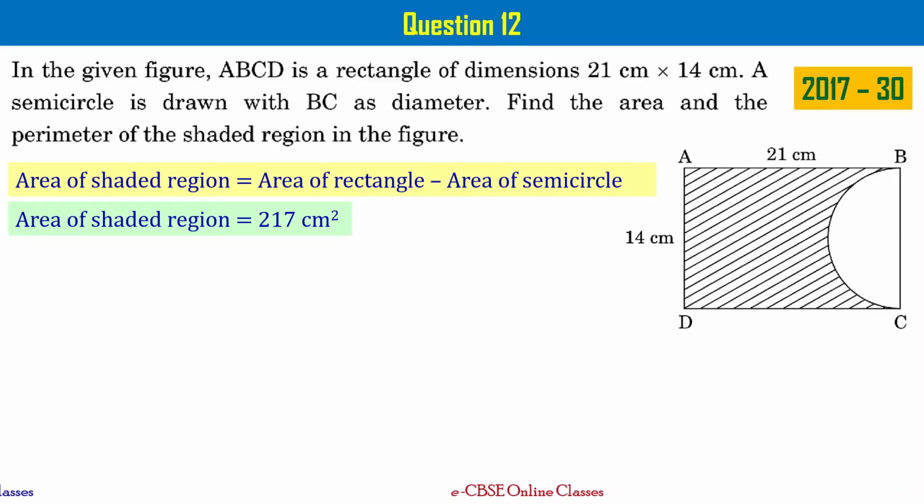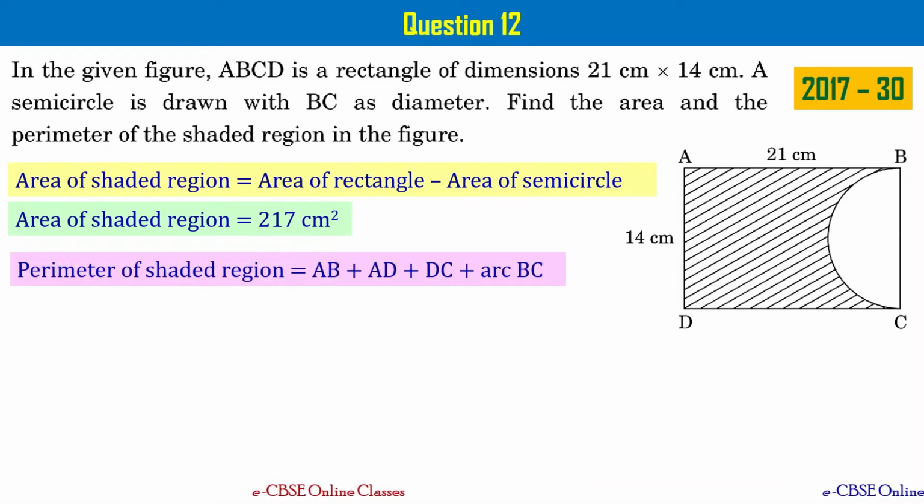The second part is we have to find the perimeter of the shaded region. The perimeter of the shaded region can be written as AB plus AD plus DC. These are the three sides of the given rectangle. And the fourth side of the shaded region is arc BC, right? That's why we are writing perimeter of shaded region as AB plus AD plus DC plus arc BC, right? Now we have to find the length of arc BC.